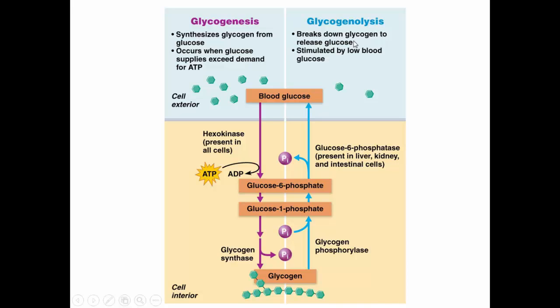Glycogenesis and glycogenolysis balance each other to keep our blood glucose levels consistent. When we have plenty of glucose and plenty of ATP, we can convert that glucose to glycogen. If our blood glucose levels get low and we need ATP, we can break down the glycogen and turn it back into glucose that can go into the blood.